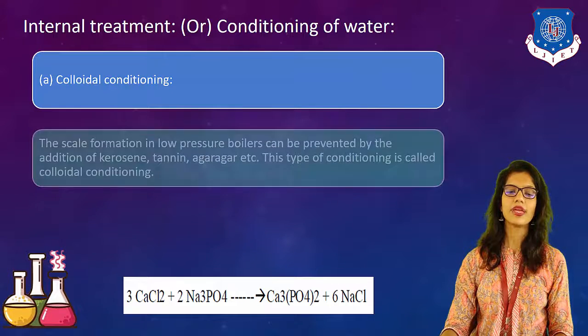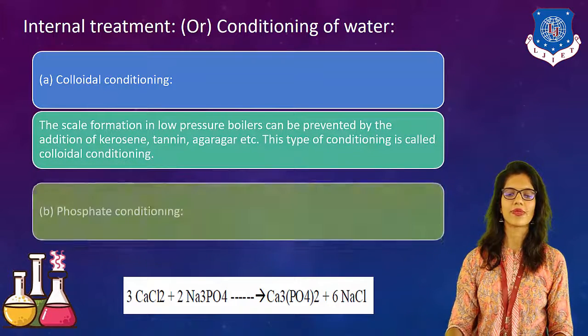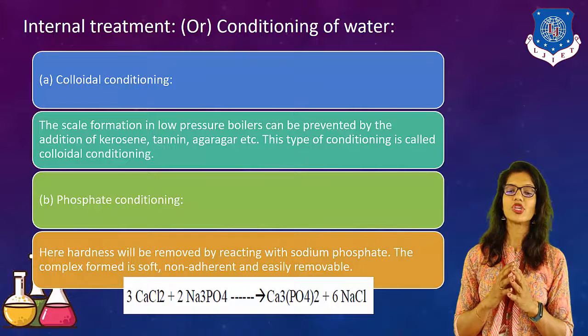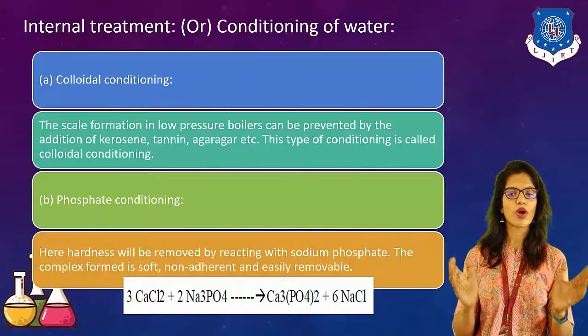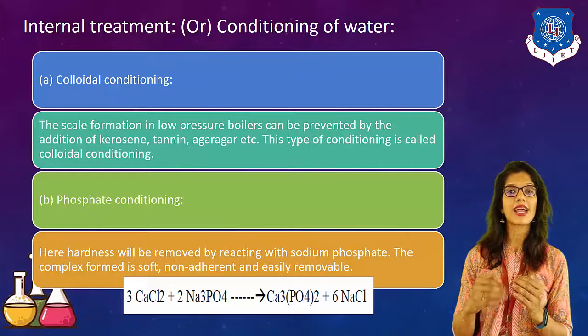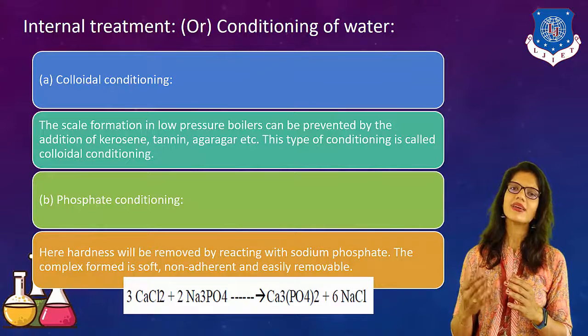First one is colloidal conditioning. So what is the meaning of colloidal conditioning? Scale formation in low pressure boilers can be prevented by adding certain kinds of colloids like kerosene, tannin, agar-agar. And this type of conditioning is known as colloidal conditioning.